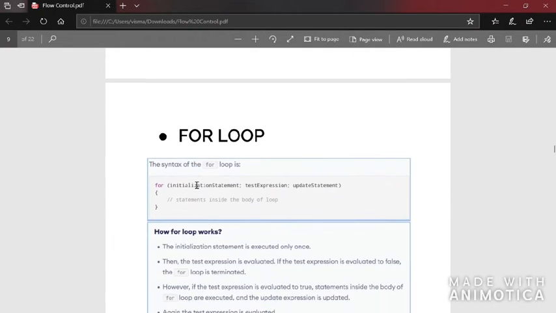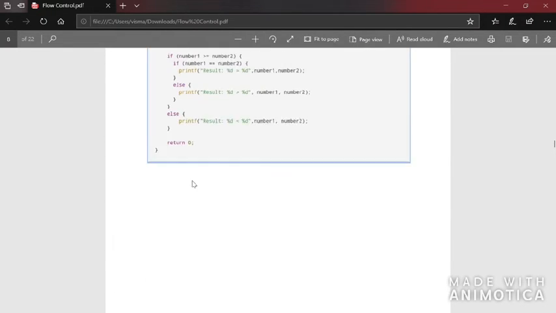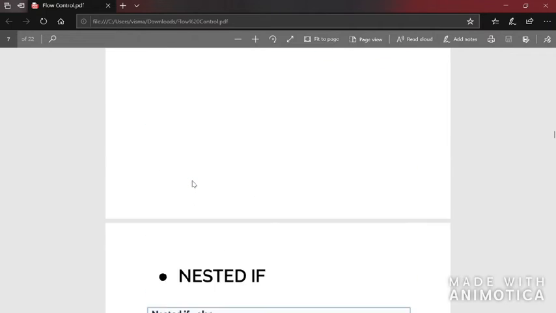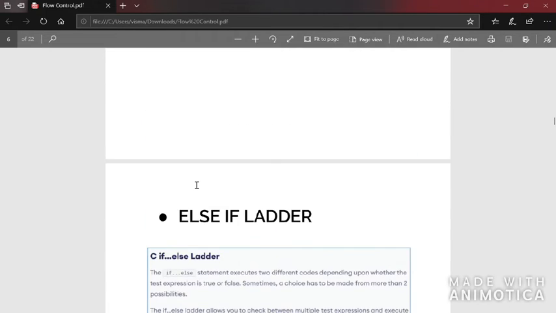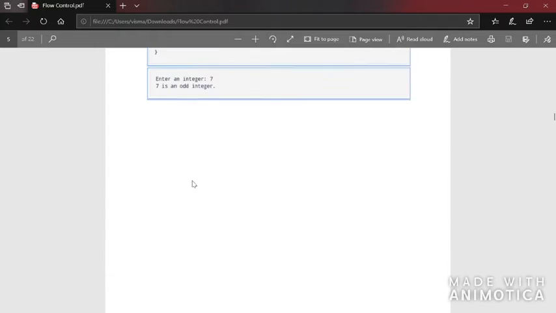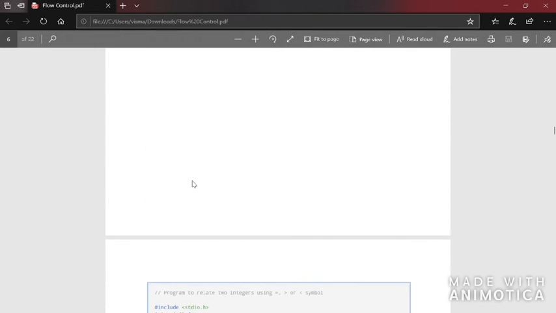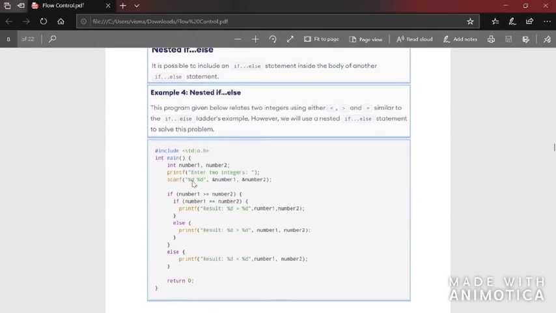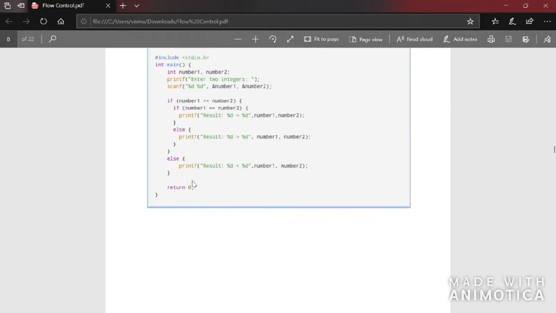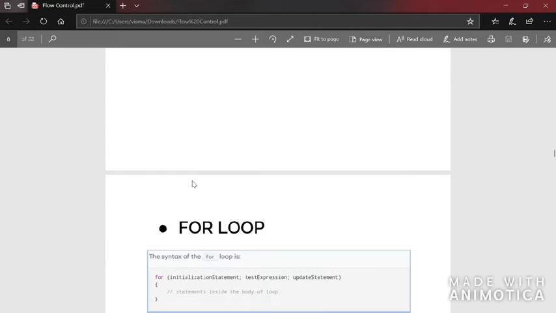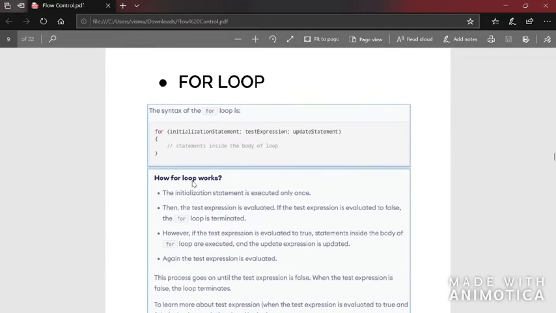Now we have finished branching. Inside branching we have if, else if ladder, nested if, and switch. Switch we'll be seeing later in today's session itself, but these will be fine for you. After we see about loops, we will go see about switch. So now we have come to loops.